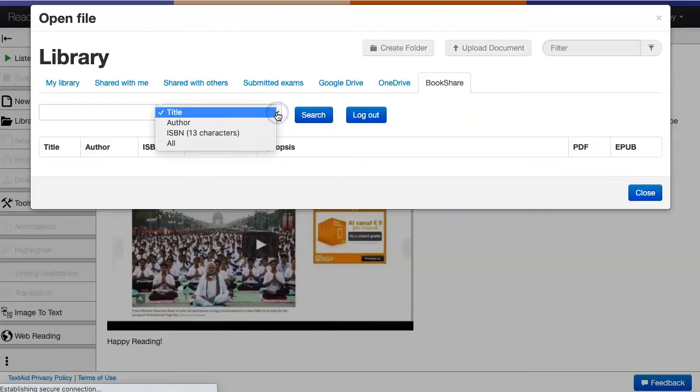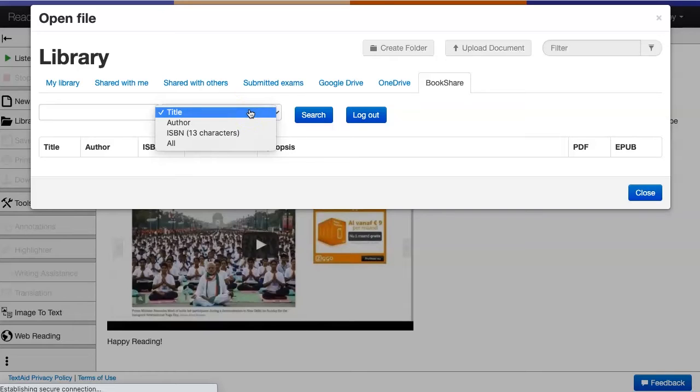You can search by title, author, ISBN, or by all of this information together. If you have the ISBN number, then searching by it will be the quickest way to find the exact book. If you only remember the author's name or you want to read another book by the same author, then search by author. If you only have a title, then you can search by title.